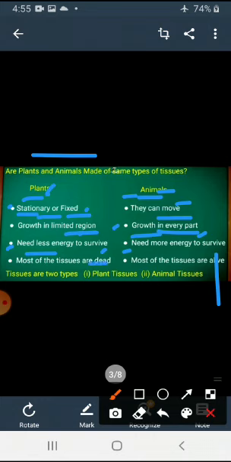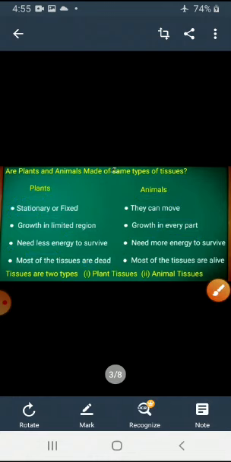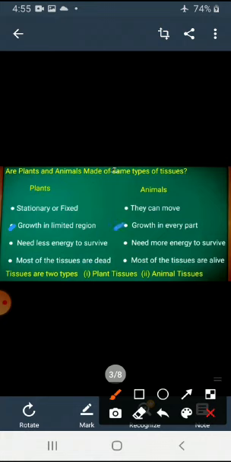Most of the tissues in plants are dead, but in animals most tissues are alive. Okay, that's the main difference between plant and animal. First is stationary or fixed; animals can move. The second is growth in a limited region versus growth in every part. Need less energy to survive versus need more energy to survive. The last is that most plant tissues are dead, while most animal tissues are alive.